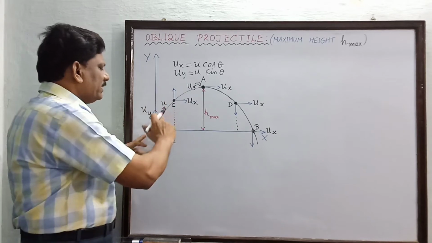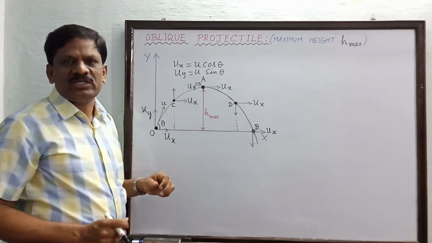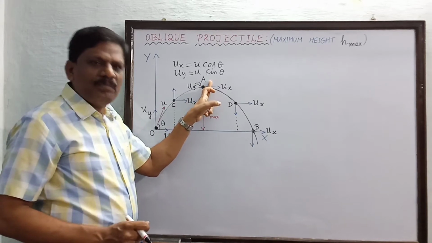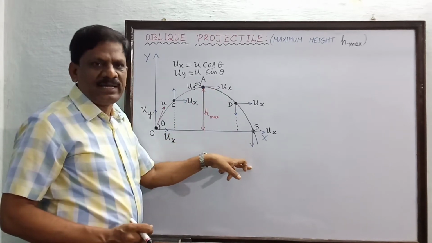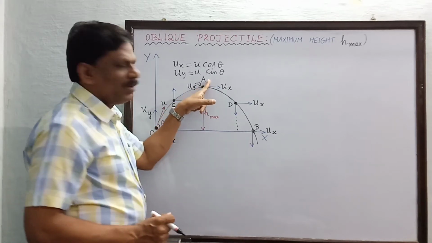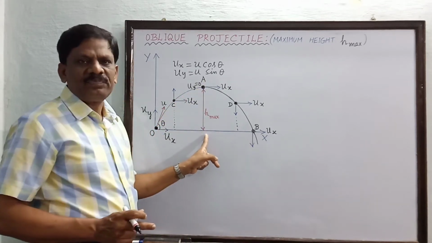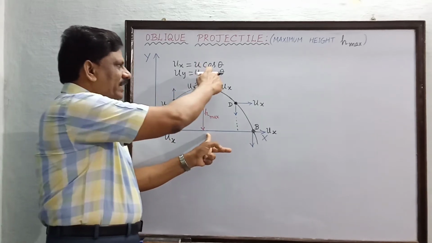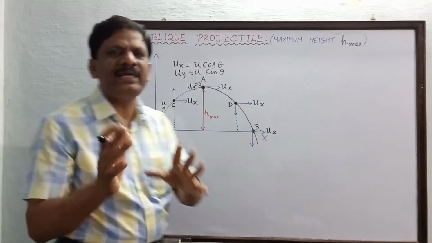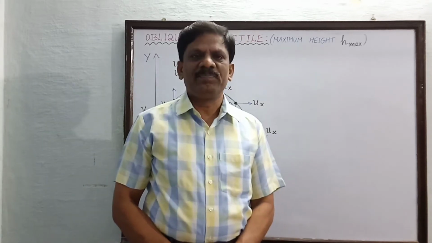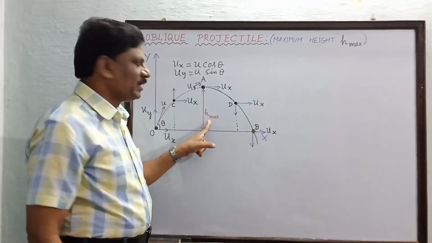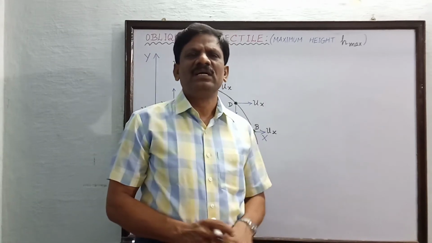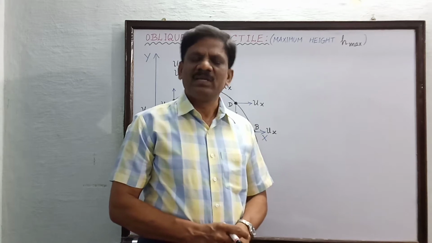So, it goes on in the upward direction up to a maximum height, up to the maximum point A, beyond which it is descending in the downward direction. So if you project the point A on the ground surface, this vertical height only is the maximum height attained by the projectile, is it not? So we have to get an expression for this maximum height. It is very simple. From the equation of motion we are going to derive.